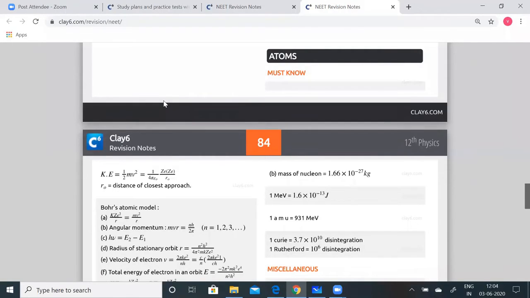Now let us quickly go through the important formulae which are essential for you to solve the numericals based on these two chapters. I have clubbed both atoms and nuclei together because both of them are small lessons. Of course, they are very important. This lesson is also very important, children. You can expect 2 questions from this, especially on the half-life period or how to find the energy of an atom. All these are very important questions.